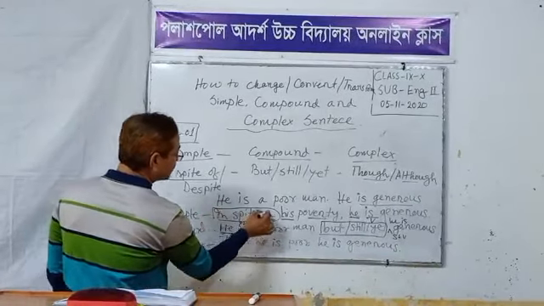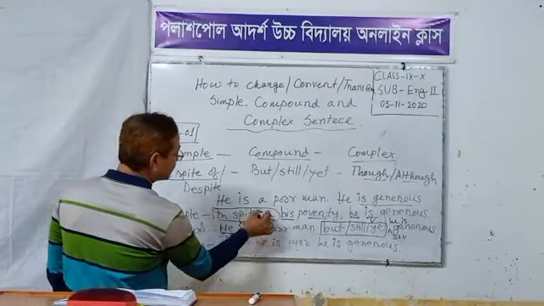Next, this is present tense, so here is is used. And dear students, look at the sentence: He is a, this is a noun, so we change it into an adjective. Poverty becomes poor. When a subject and linking verb are used, then we use an adjective here.